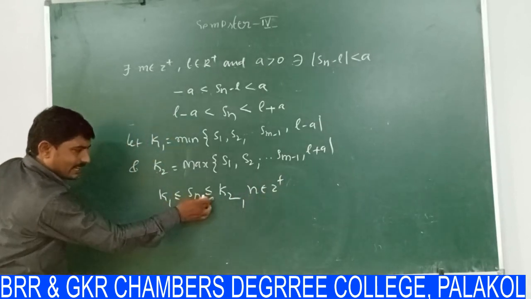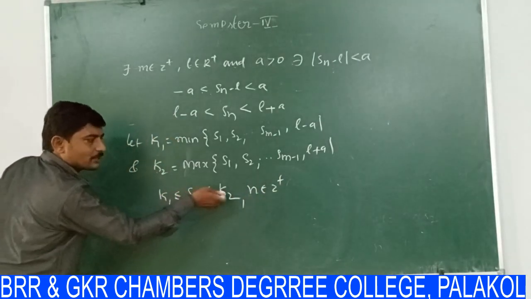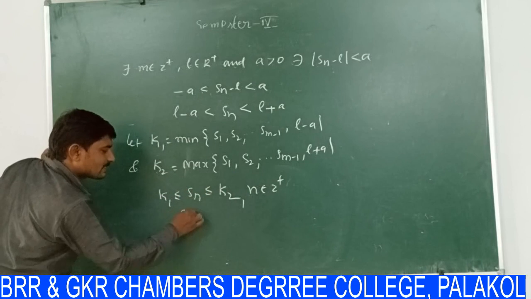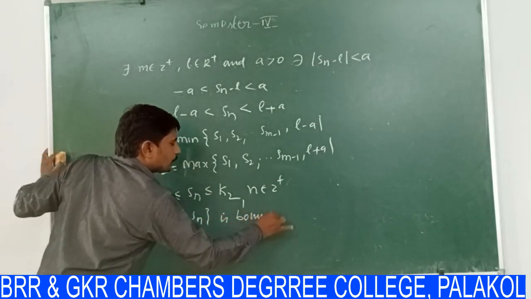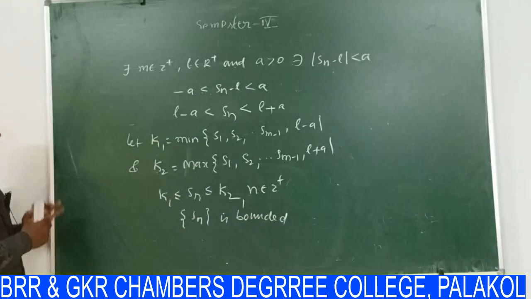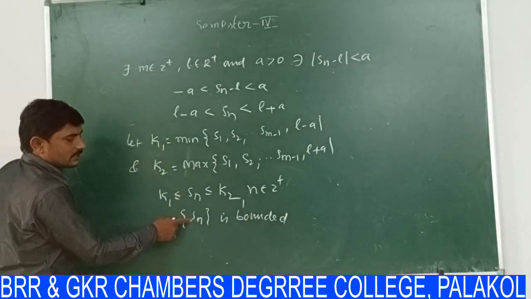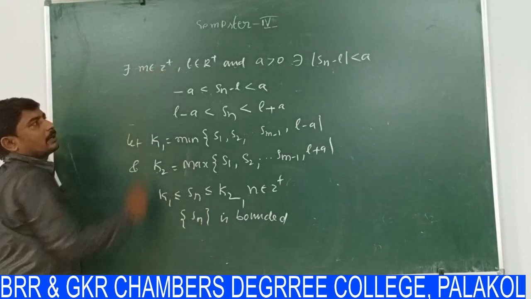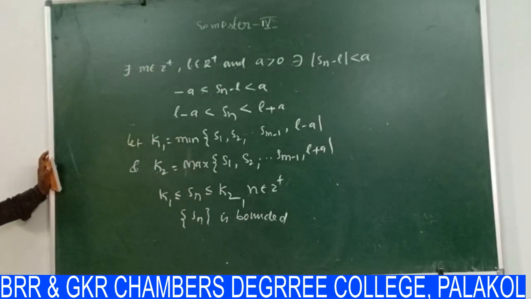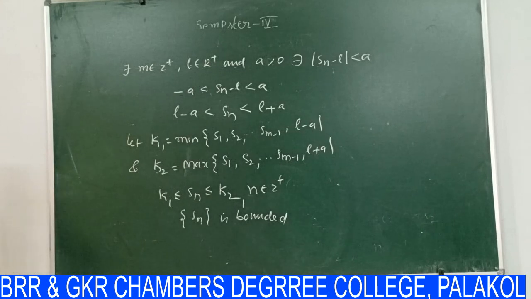If this condition is there, it means Sn has infimum and Sn has supremum. We say that the sequence Sn is bounded. That means the sequence Sn is bounded if and only if there exists m belongs to Z plus, L belongs to R plus and A greater than 0 such that modulus of Sn minus L is less than epsilon.